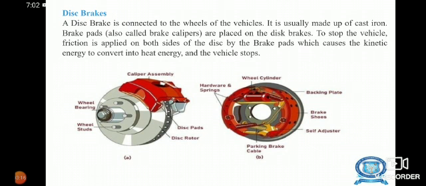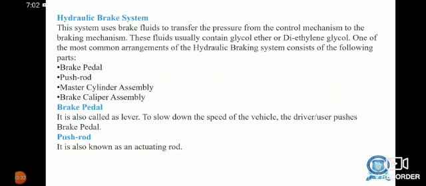Disc brake. A disc brake is connected to the wheels of the vehicles. It is usually made of cast iron. Brake pads are placed on the disc brakes. To stop the vehicle, friction is applied on both sides of the disc by the brake pad, which causes the kinetic energy to convert to heat energy and the vehicle stops.